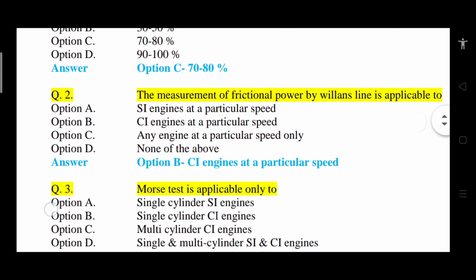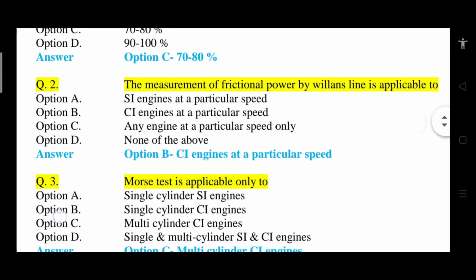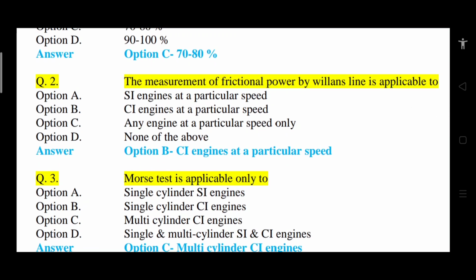Question number 2. Measurement of friction power by Williams line method is applicable to what? Option A, SI engine at a particular speed. Option B, CI engine at a particular speed. Option C, any engine at a particular speed only. Option D, none of the above. So correct answer is option B, that is CI engine at a particular speed.